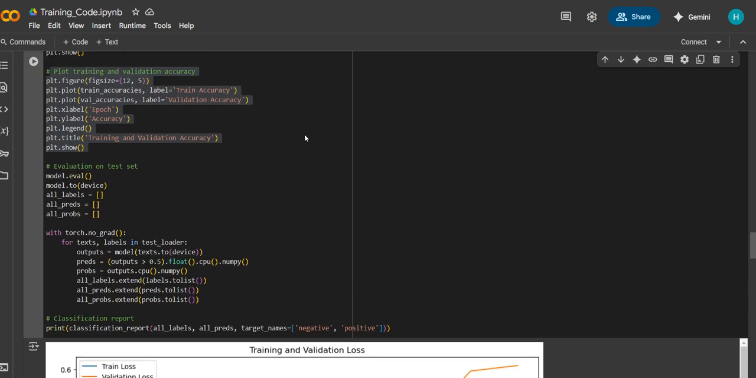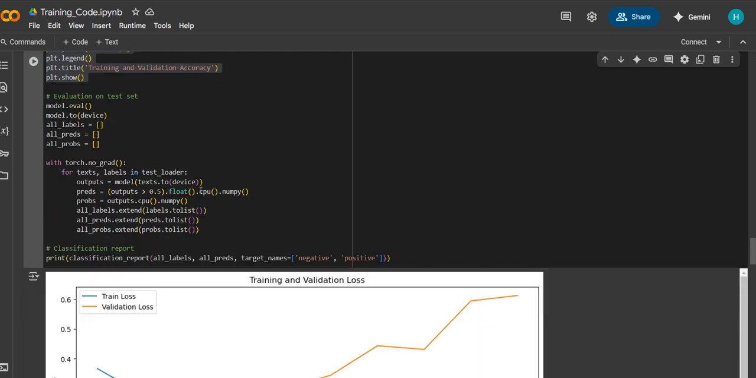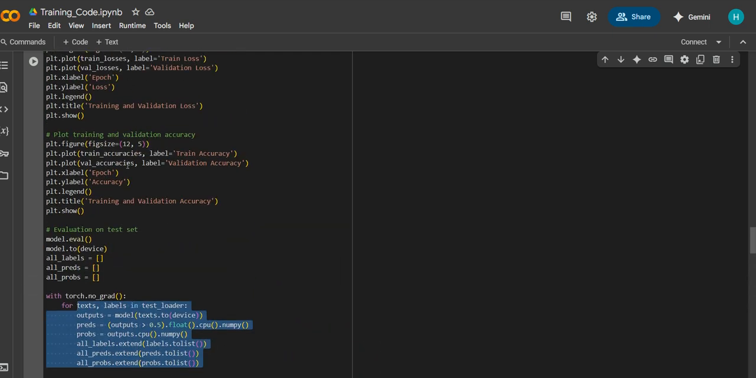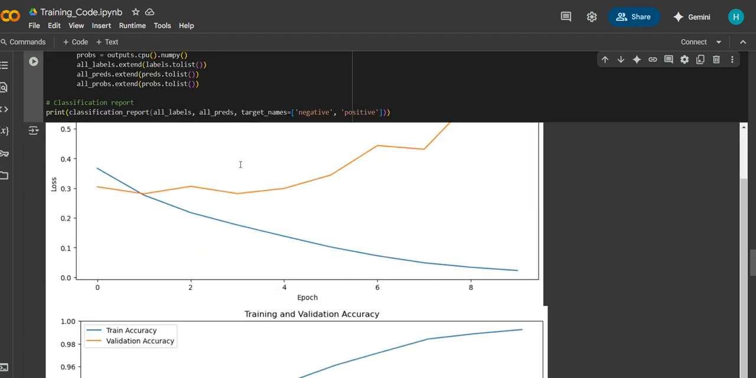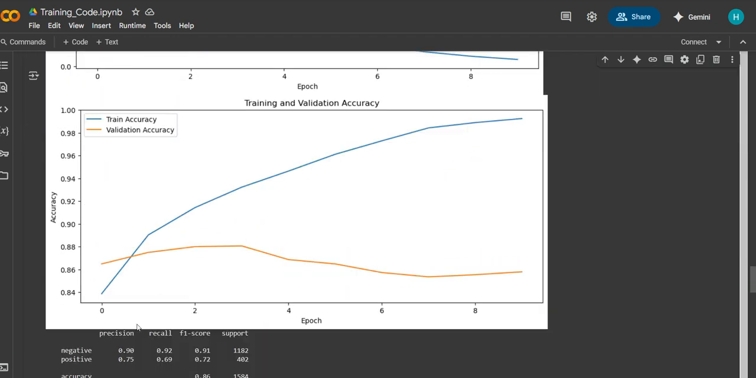Similarly, we plot the accuracies over epochs for both the training and validation datasets. If we observe, we plot the epochs on the x-axis and the accuracies on the y-axis, and again we have two graphs. One graph represents training accuracy and the other represents validation accuracy.